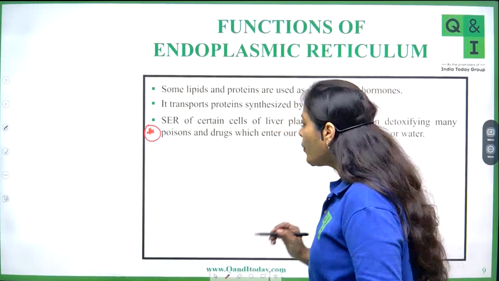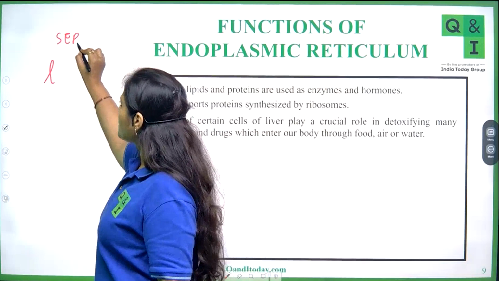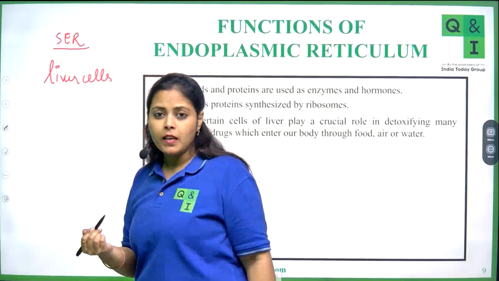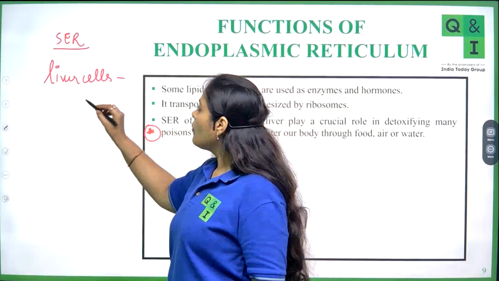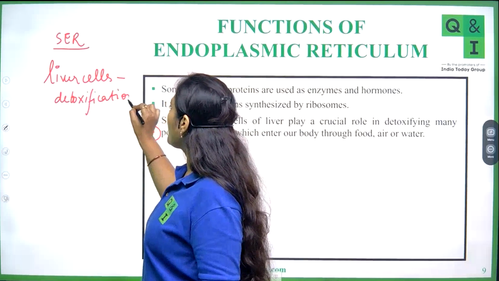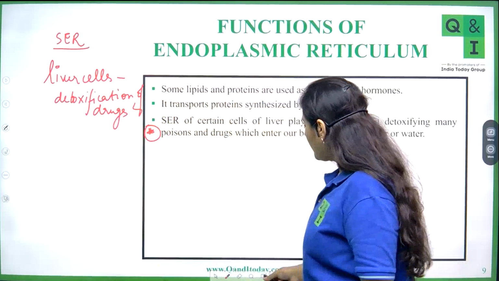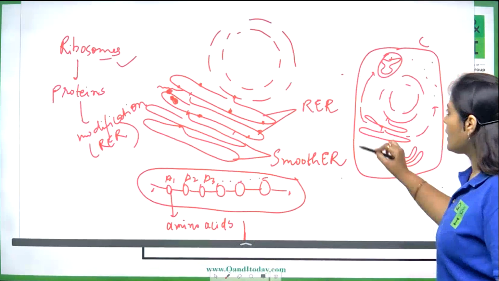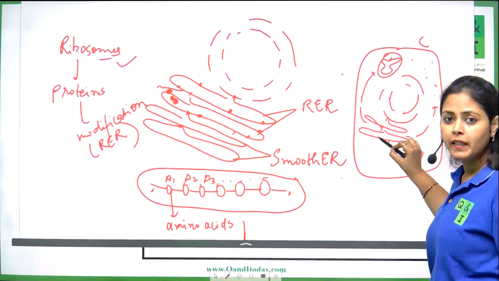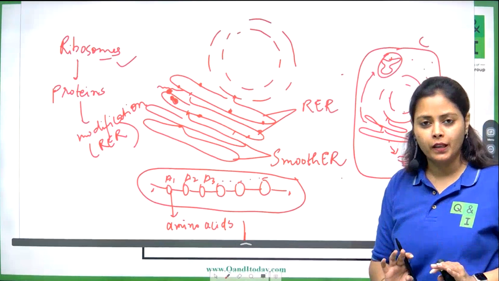Like what? Particularly, everyone please write this with me: the smooth endoplasmic reticulum, in liver cells, will be involved in detoxification of drugs. Now if this is a liver cell, then the smooth endoplasmic reticulum present in it will be detoxifying the drugs which a person is consuming.